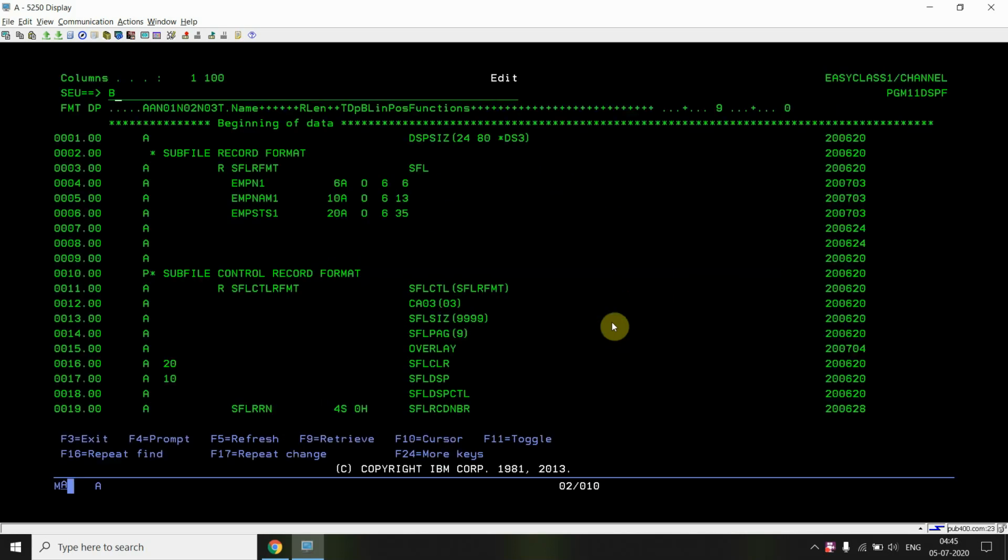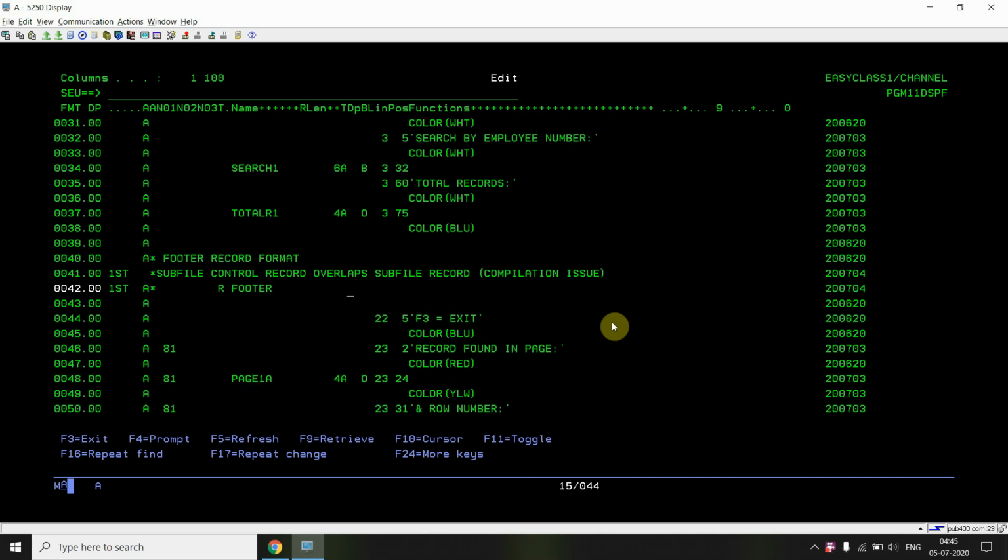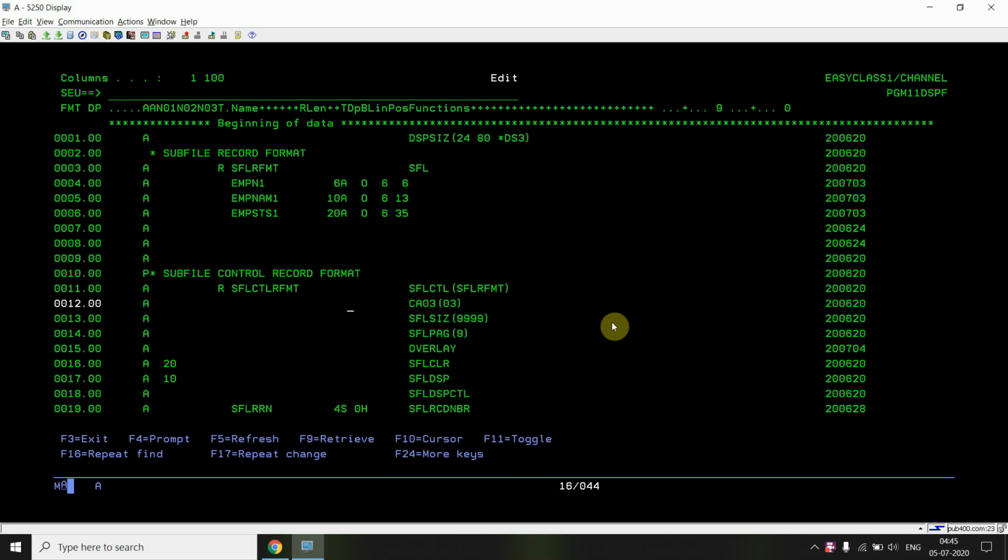What I did was include this footer in the subfile control format. There is one point everyone must note down: whenever we are designing a subfile, we must ensure how these two record formats are used.